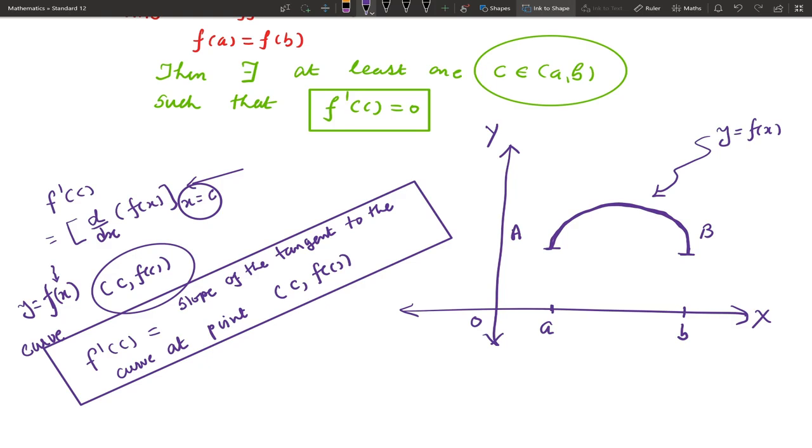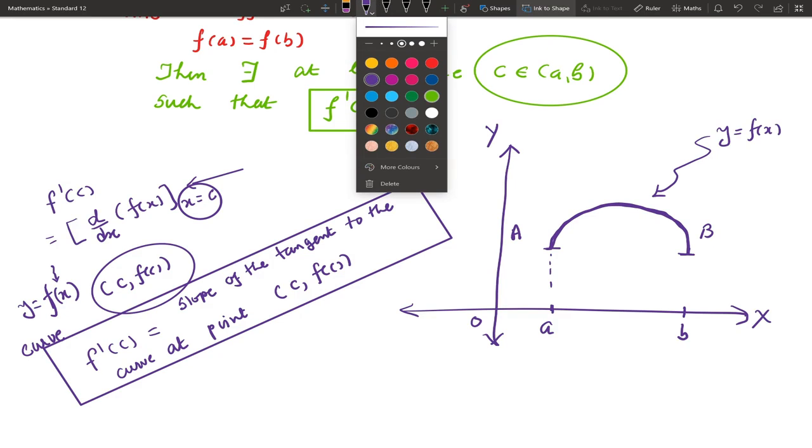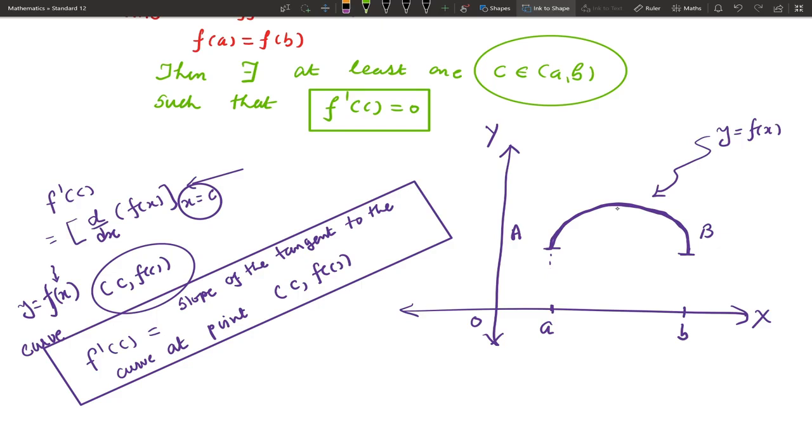Here you can observe the x coordinate of point A is a, so here it will be f(a). Here the x coordinate is b. Now from A and B, if you draw the perpendiculars to the y-axis, you can observe the y coordinate is the same.